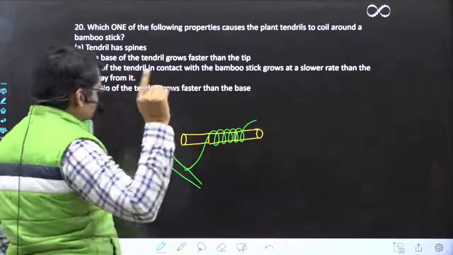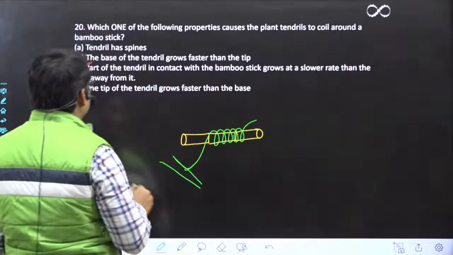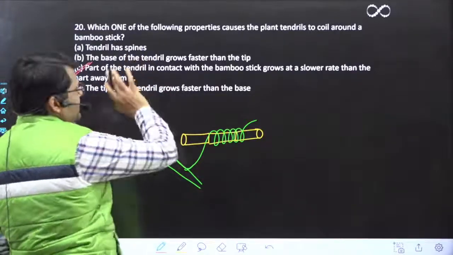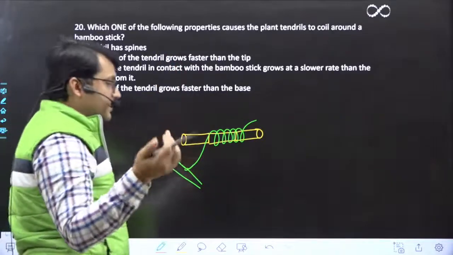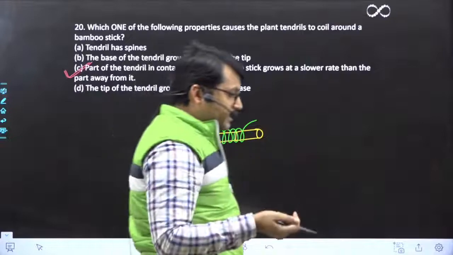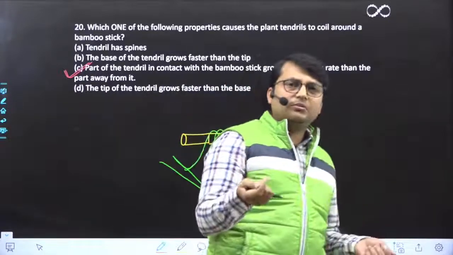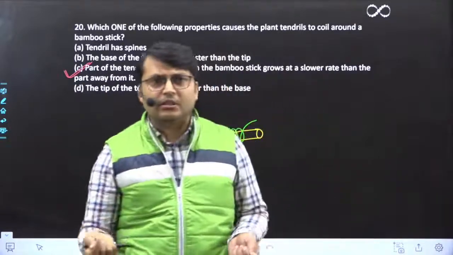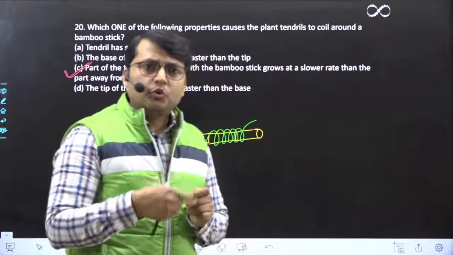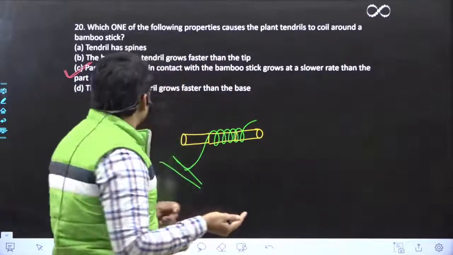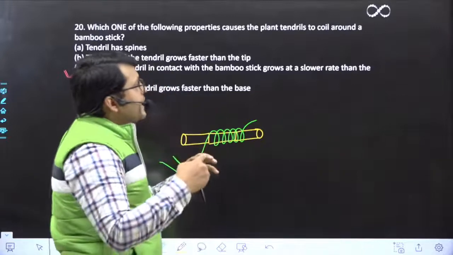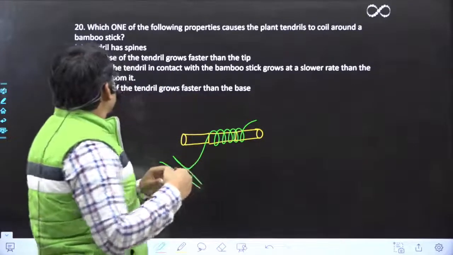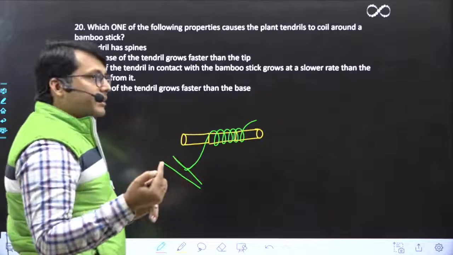Wait, let me tell you, the option C is correct here. Why? Tendril has spines. It is not so. The base of tendril grows faster than tip. If the base will grow faster, obviously it will ultimately lead to the increase in the length of the tendril. But it can't lead to coiling of the tendril, right? Part of the tendril in contact with bamboo stick grows at a slower rate than the part away from it.